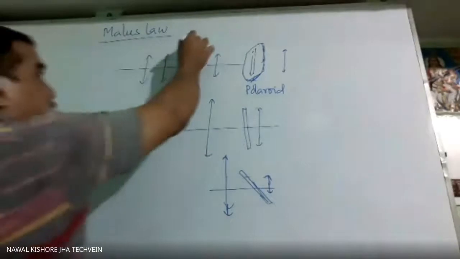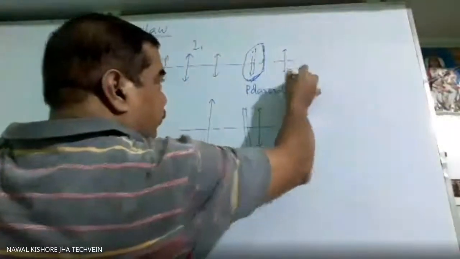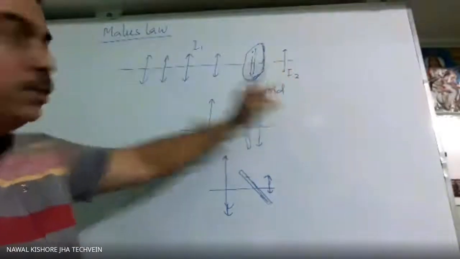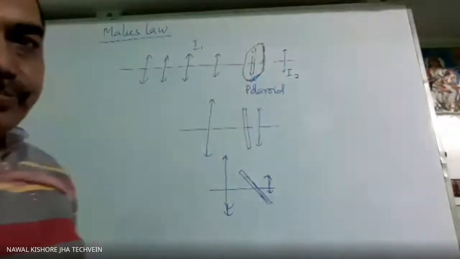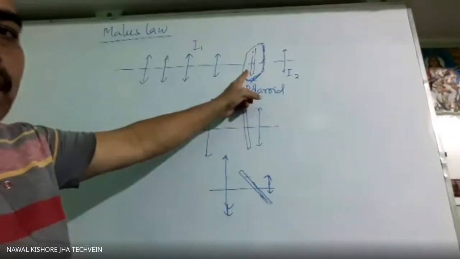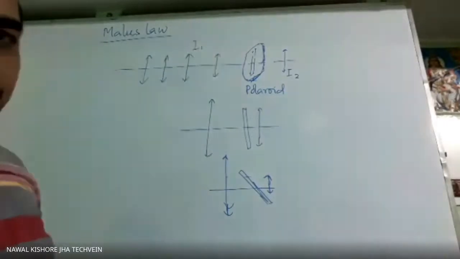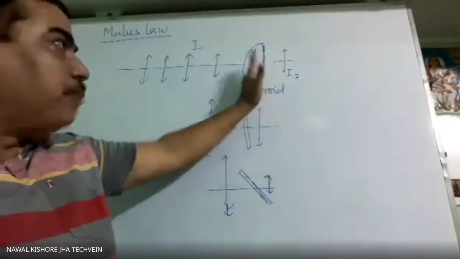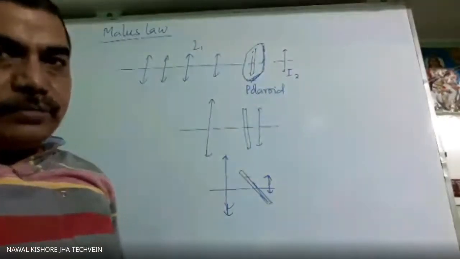Suppose this side intensity is I1 and this side intensity is I2. So I2 will depend on both I1 as well as the position of this polaroid. If the pass axis of this polaroid makes angle theta with the plane of vibration of this one, and if the plane of vibration is parallel to the pass axis, all the light will pass, so theta is 0 degrees.